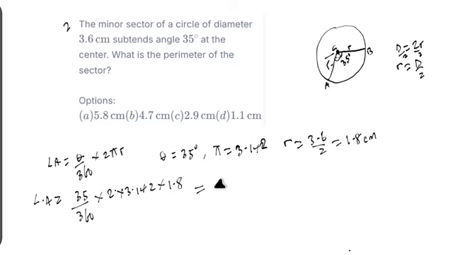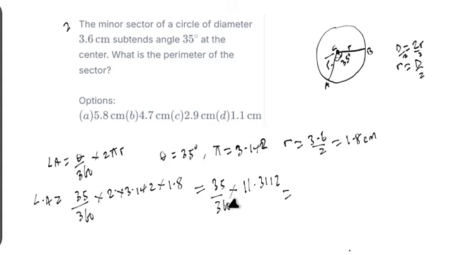That is equal to 11.3112. So we have 35 over 360 multiplied by 11.3112. If we multiply 2 times 3.142 times 1.8, we have 11.3112. Now let's divide 35 by 360.